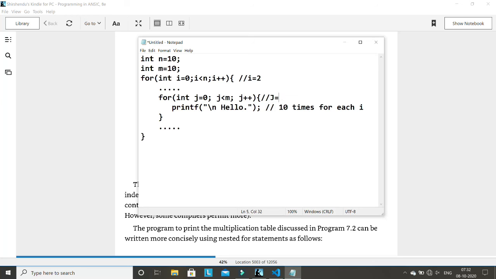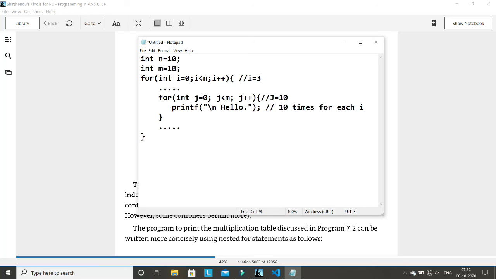After 9 when it will become 10, at that time this condition will be false, it will come out from this loop, it will go here, it will execute this, and then jump here, and now the value of i will be 3, like this. So I hope you understand the nested for loops. The purpose of nested for loop will be clear. I'll give you an example, but I'll not write the complete code.